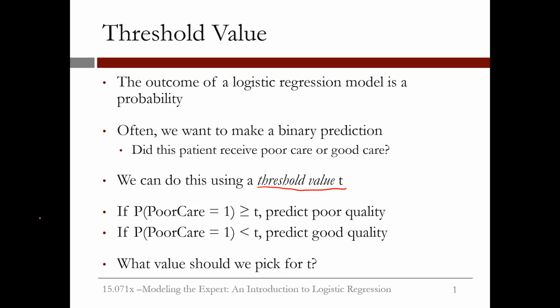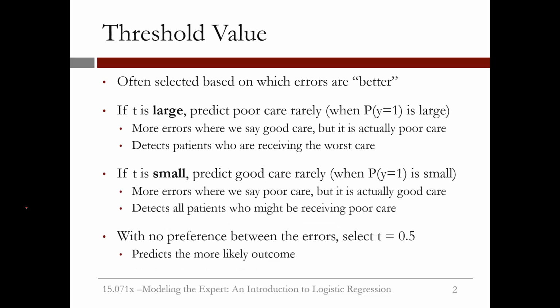If the probability of poor care is greater than this threshold value t, we predict poor quality care. But if the probability of poor care is less than the threshold value t, then we predict good quality care. But what value should we pick for the threshold t? The threshold value t is often selected based on which errors are better. You might be thinking that making no errors is better, which is of course true, but it's rare to have a model that predicts perfectly, so you're bound to make some errors.